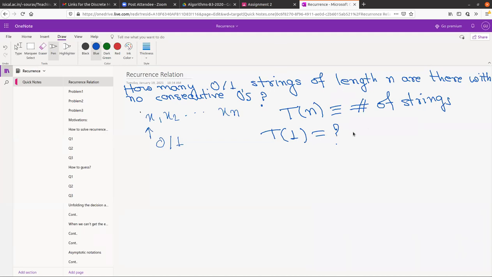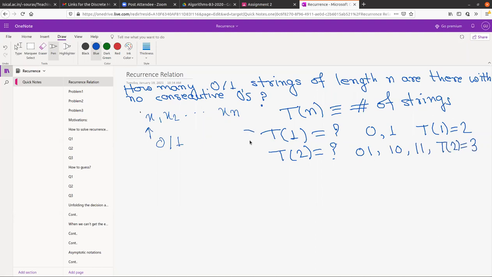Anyone? Two. Right. T1 can be either 0 or 1, so there are two strings. T1 is 2. What is T2? T2 is either 01, 10, or 11. Yeah, 3. T2 will be 3.